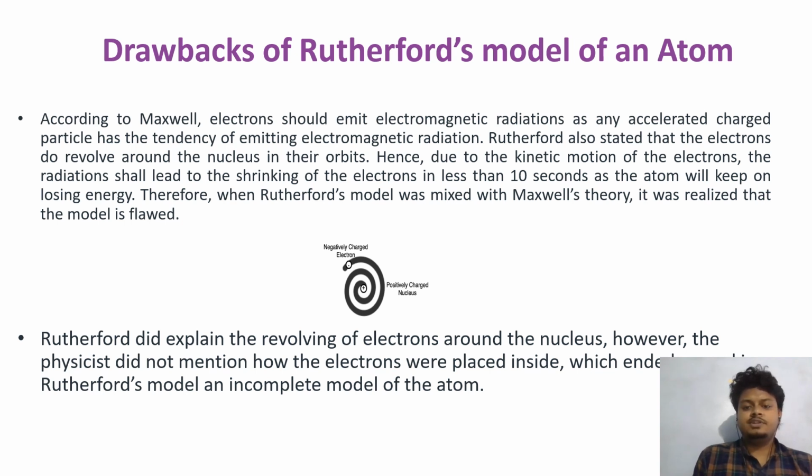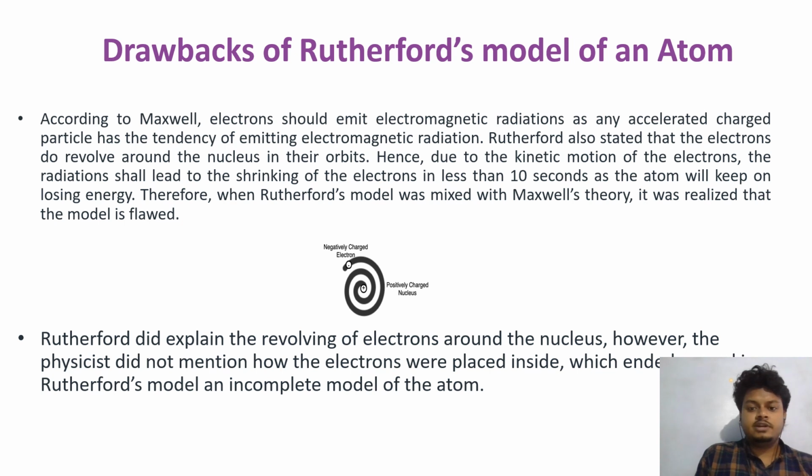Therefore, Rutherford model mixed with Maxwell theory, it was realized that the model is flawed. If we look into this picture, a negatively charged electron revolves around a positively charged nucleus. If the electron continuously loses energy, after some time it will collide with the positively charged nucleus. But this does not happen in real life. So this is the drawback of the Rutherford atomic model.